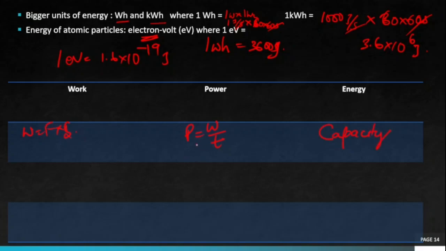Okay, power has a time dependence, so it depends on time, whereas work does not depend on time. Energy also does not have time dependence. SI unit of work is joule, SI unit of power is watt, and SI unit of energy is joule.